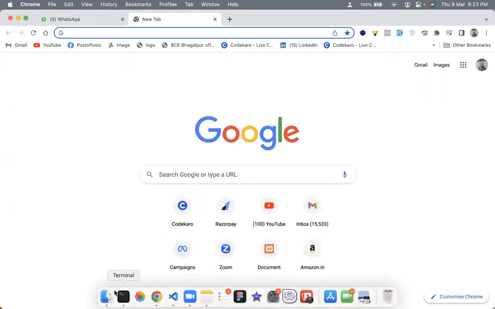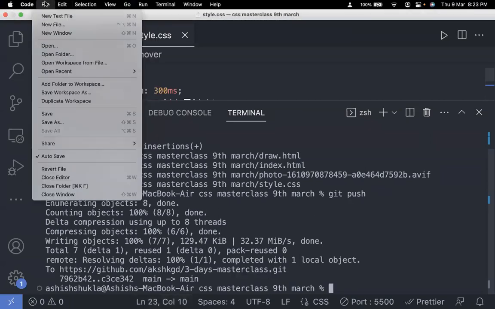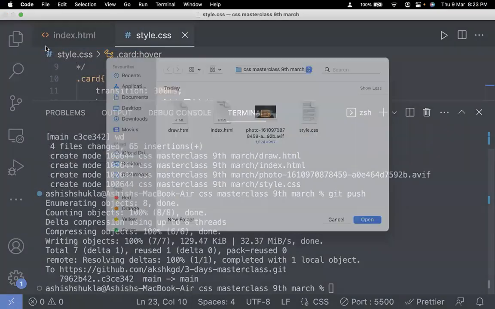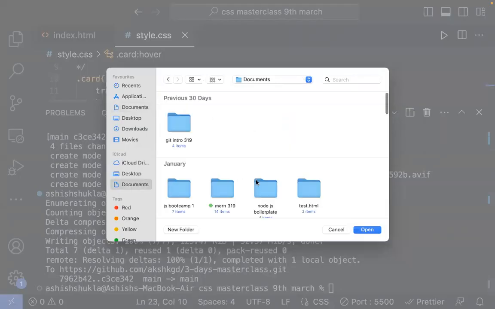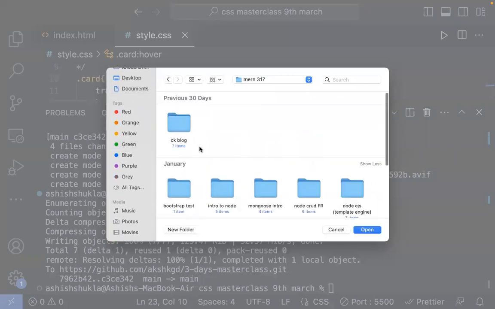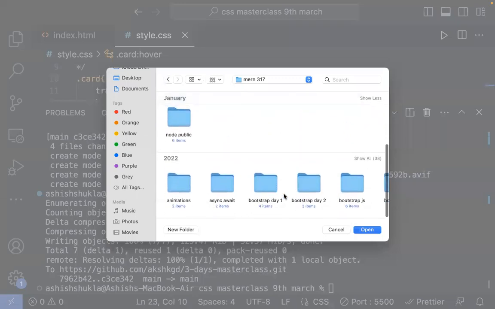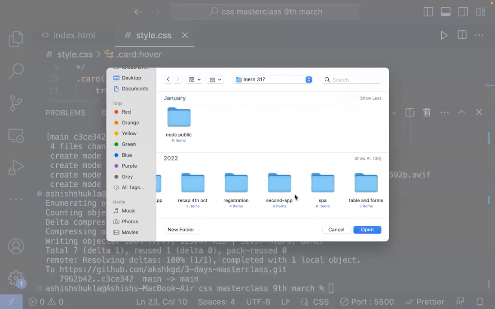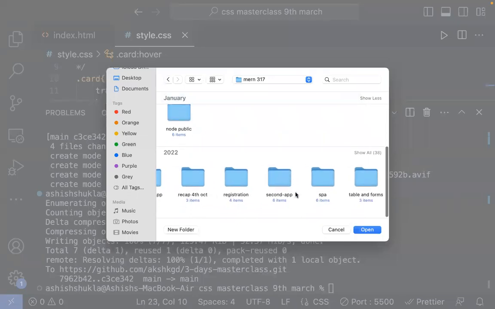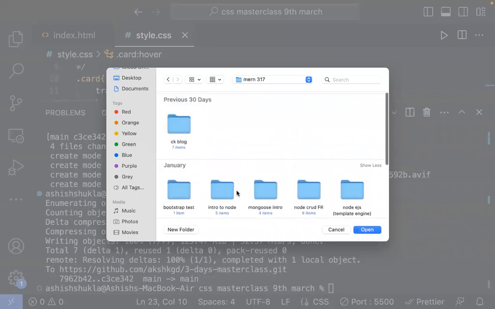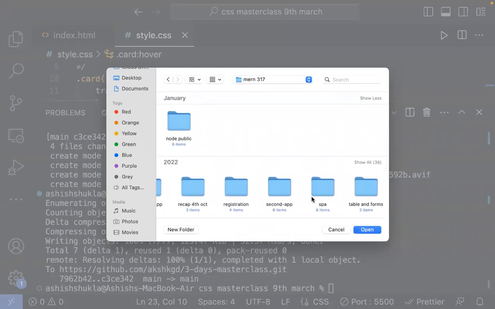Meanwhile, I'll show you how this project actually looks. Okay, so I'll go over here. Let me open the folder from here. Right, so if I go on documents, let's see if we have, okay, I think this is it.